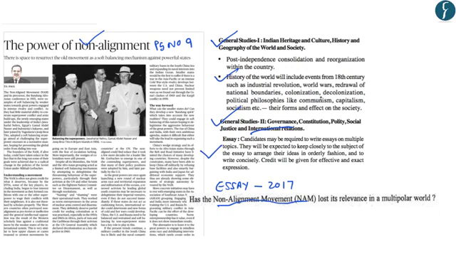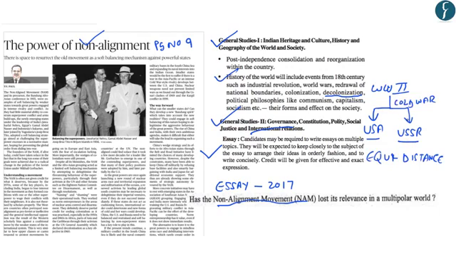Now, you should know that the non-alignment movement, or NAM, was started by newly independent countries which were formed during decolonization after World War II. After the end of the World War, the world was divided into two military blocs, one led by the United States of America and the second led by the erstwhile USSR. It was in this context of the Cold War that the NAM was started. The NAM talked about keeping equidistance from both the military blocs, led by the USA and the USSR respectively. So in short, the non-aligned countries did not want to align with any of the military or superpower blocs.